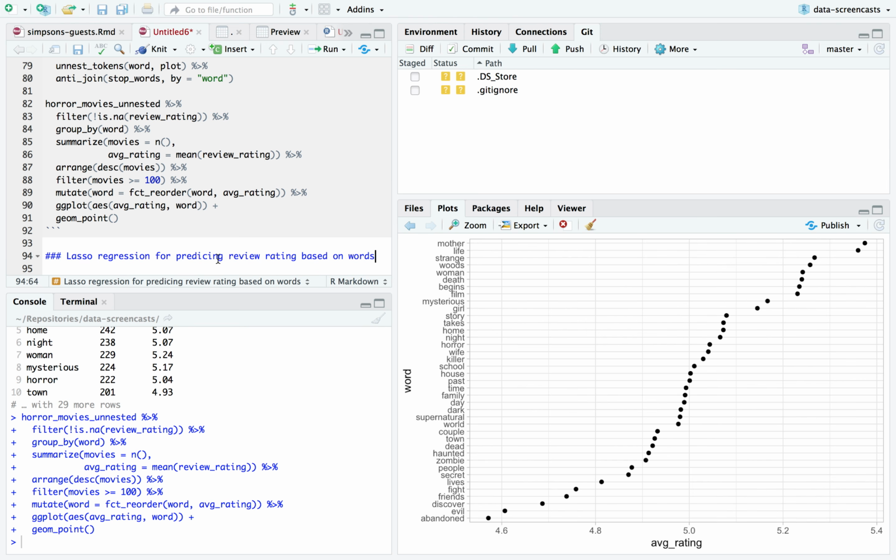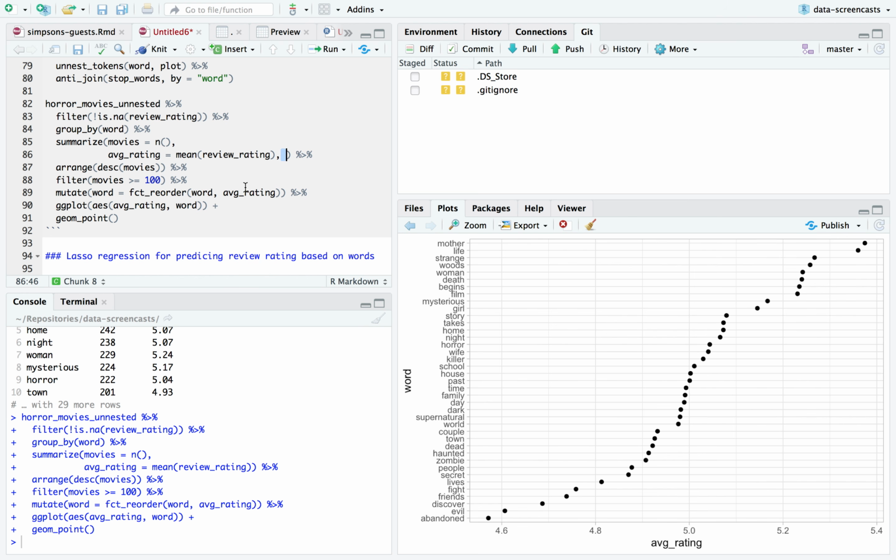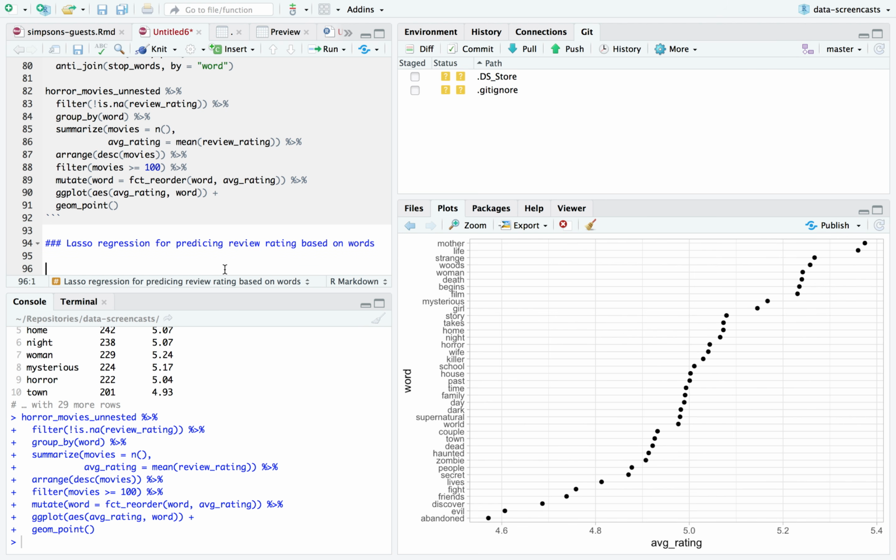The other thing I'm going to note as part of this process is I want to throw into this average rating, but also average budget. I'm curious, are there words that tend to appear in expensive, high budget movies versus low budget? One of the problems, though, I just realized, is some of the ones that have a rating don't have a budget, and vice versa. I'm going to skip this one. I think it's not quite worth looking at right now. I'd rather get on to the Lasso regression.